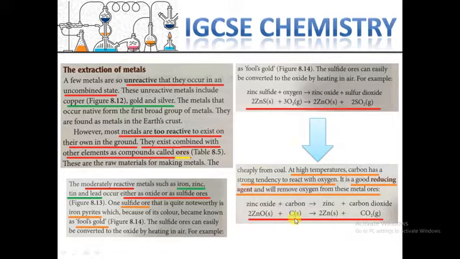If we provide carbon, carbon plays the role of reducing agent. Later I will explain again about reduction and oxidation. Carbon can take the oxygen here and produce carbon dioxide, then zinc will be alone and can be separated, because in the previous reaction zinc had made a combination with oxygen.